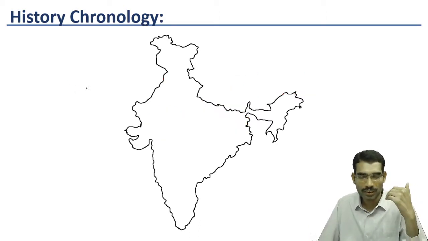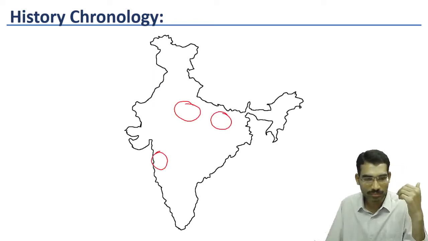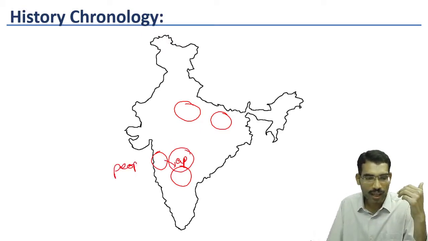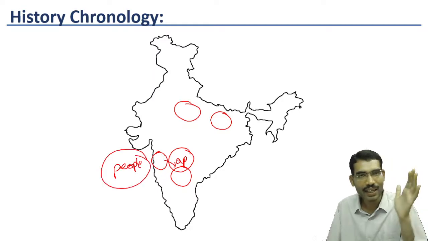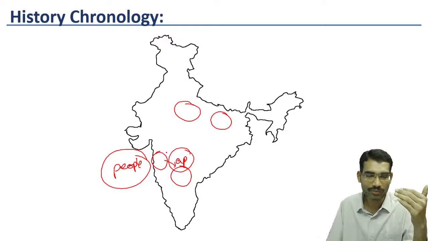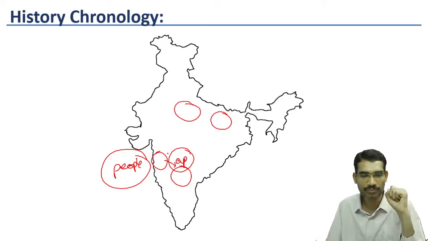power struggle. Before this point of time, one kingdom fought with another kingdom, trying to expand. Really, the people were not at all interested in the expansion of their base. People did not have that kind of awareness or consciousness that this entire subcontinent belonged to India.